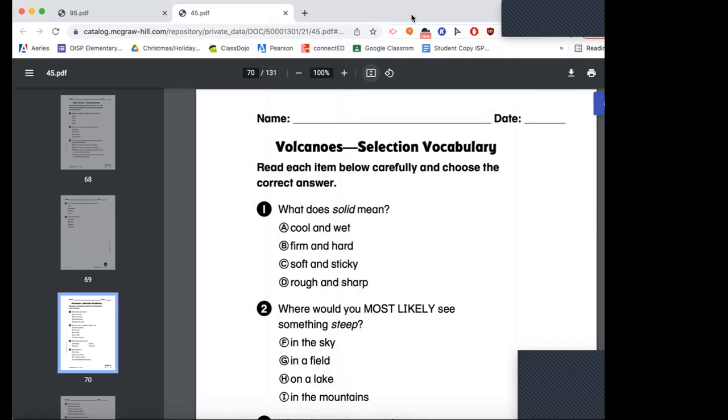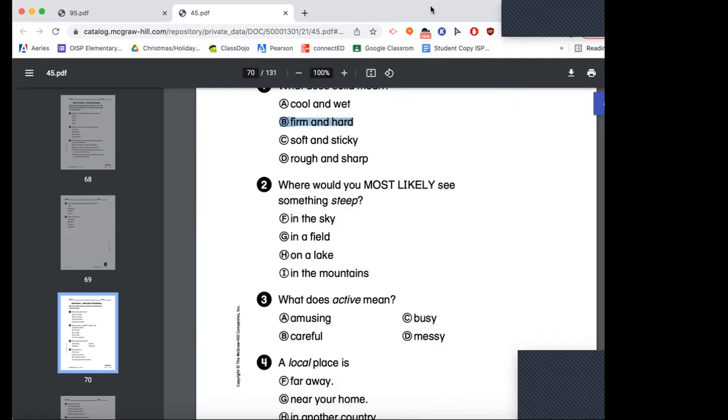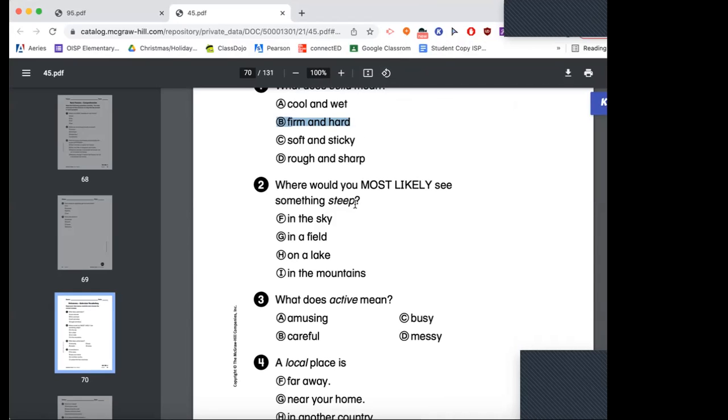What does solid mean? What do you guys think solid means? Cool and wet, firm and hard, soft and sticky, or rough and sharp? Firm and hard, very good. Number 2, where would you most likely see something steep? In the sky, in a field, on a lake, or in the mountains? In the mountains. Very good, Ava.